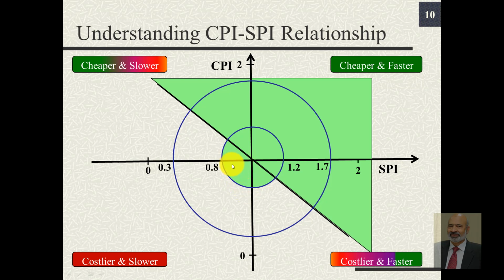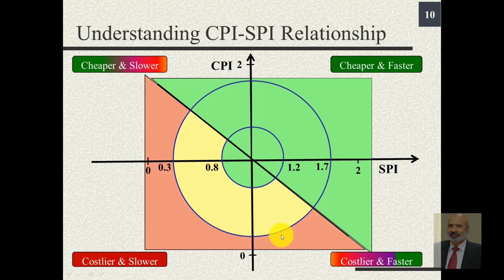It is not bad. But if we fall in this region, then we have to worry. And if we happen to fall in this region, then there's a lot to worry about, because here we are neither fast nor inexpensive, and the ratios being much lesser than 0.3, maybe 0.2 or 0.1, there should be some serious cause of concern.